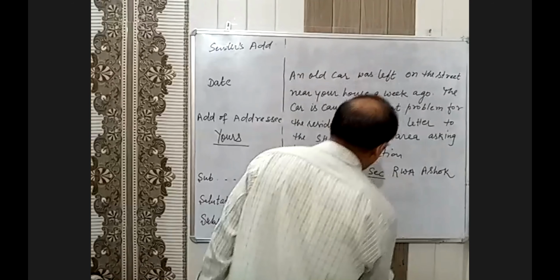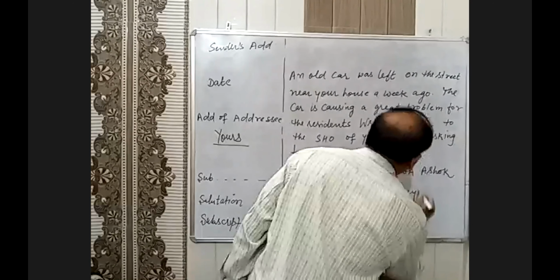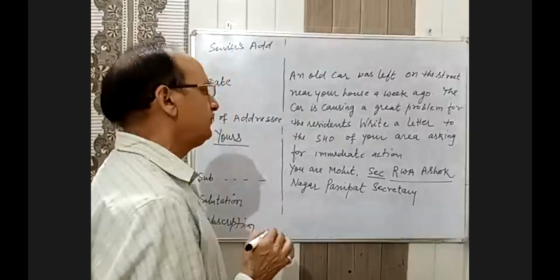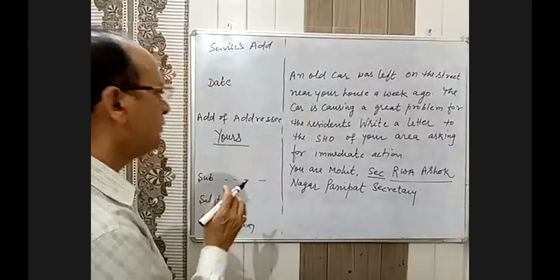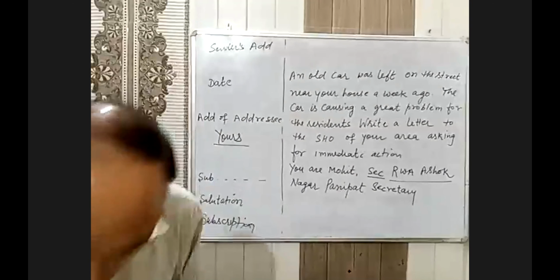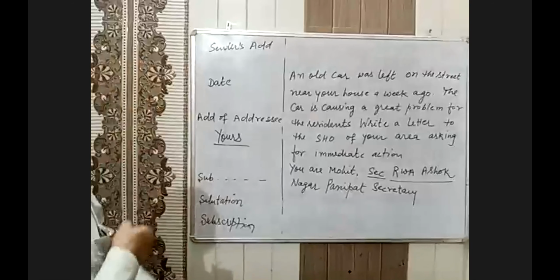This is the secretary of the RWA, Resident Welfare Association. Here you can write RWA on the top. Now, how are you going to write the address? Now you start forming the format of this letter.